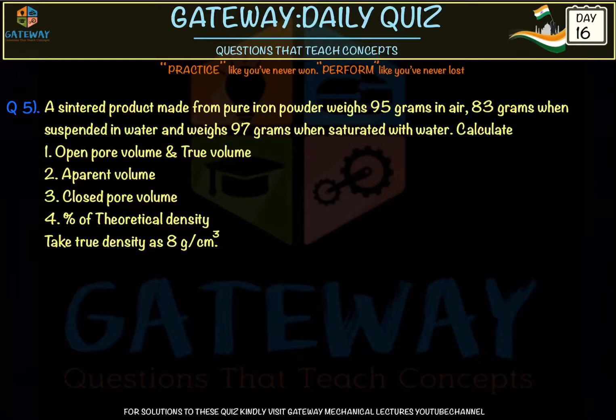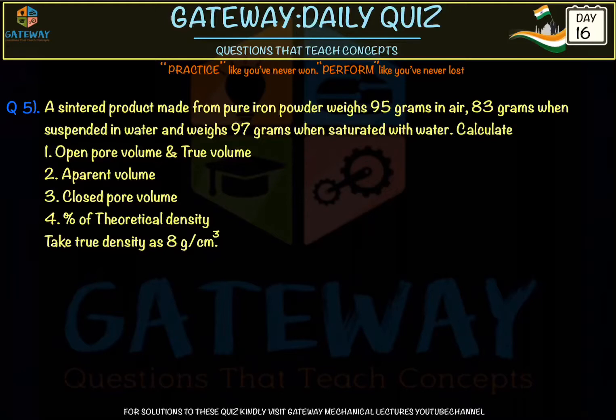It is found that it is 95 grams in weight when it is in air, and when it is thrown into the water, it is 83 grams, and it weighs 97 grams when saturated with water. What it means is, when the sintered powder is completely soaked with water, nothing but saturated with water, its weight will obviously increase, and it has a weight of 97 grams now.